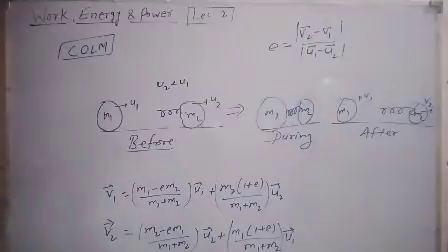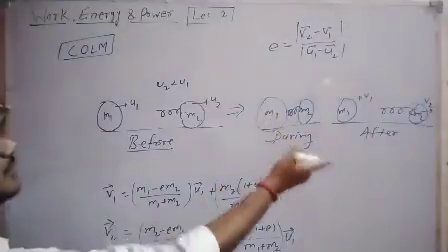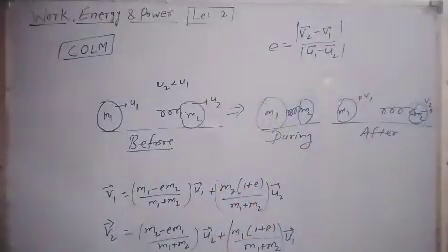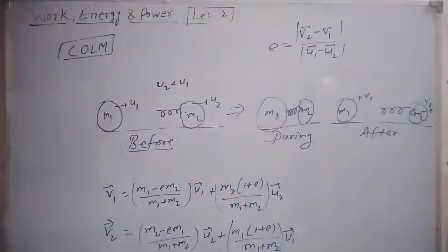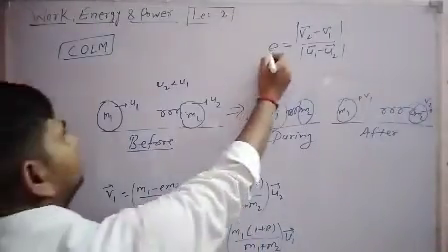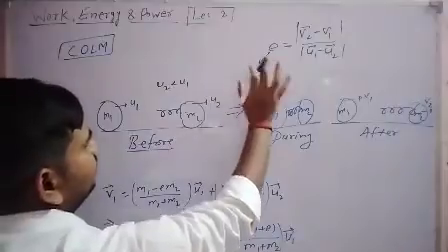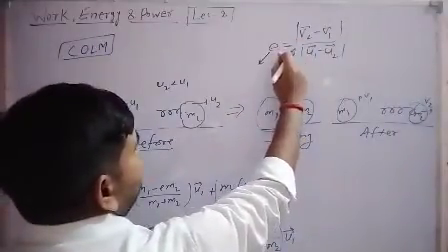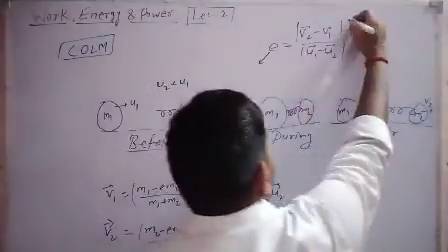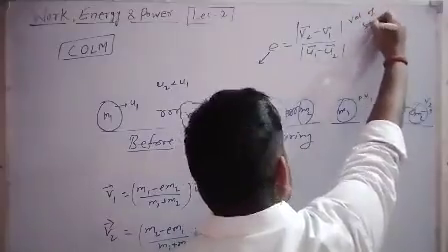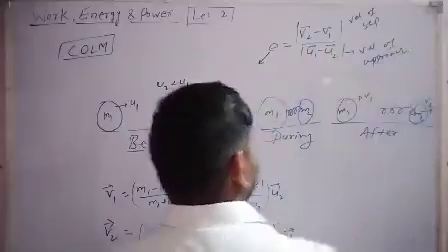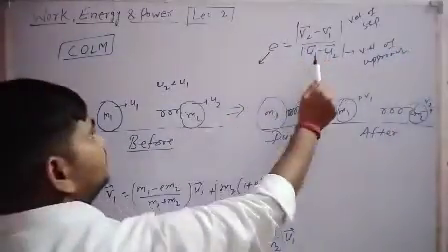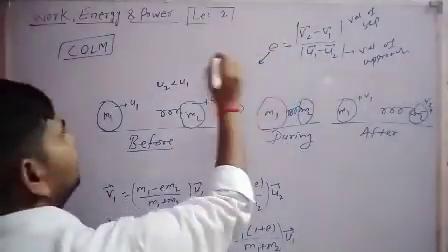So in inelastic collision, what happens? Kinetic energy is converted into potential energy. Means that object m1 or m2 gets deformed from its original shape. Is it clear? So in all three kinds of collision, we define a quantity which is called the coefficient of restitution. What is the coefficient of restitution? It is defined as velocity of separation by velocity of approach. This is velocity of separation and this is velocity of approach, right? So V2 minus V1 by U1 minus U2. This is the formula of e, the coefficient of restitution.